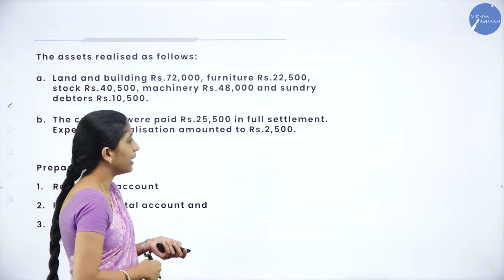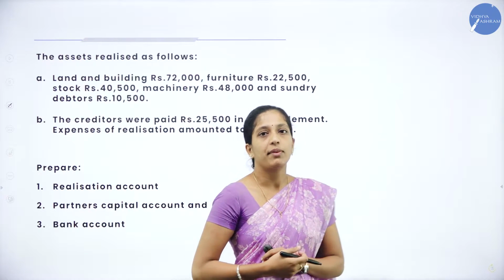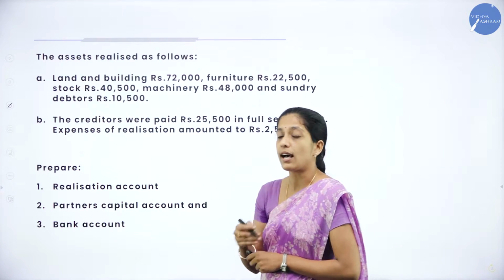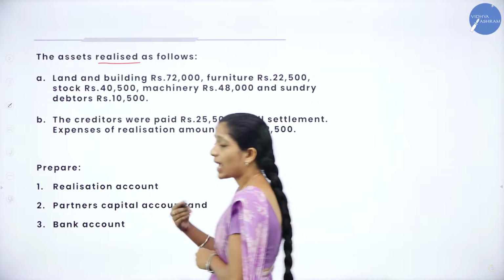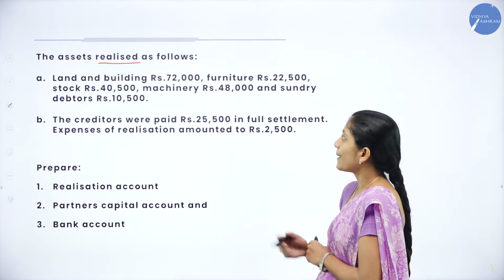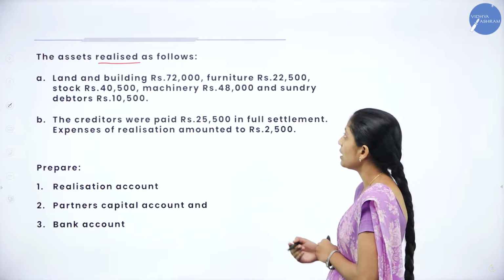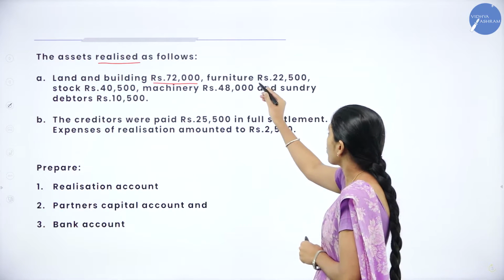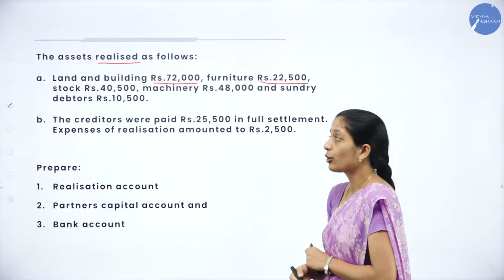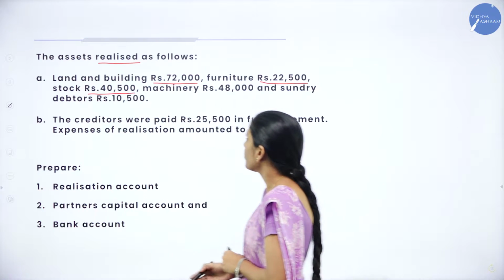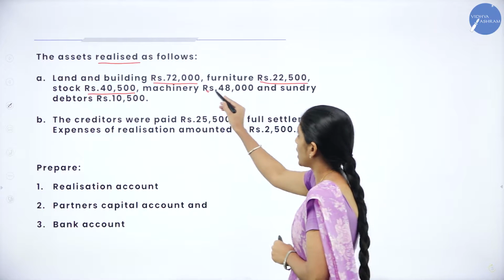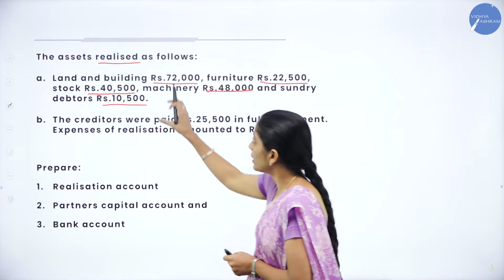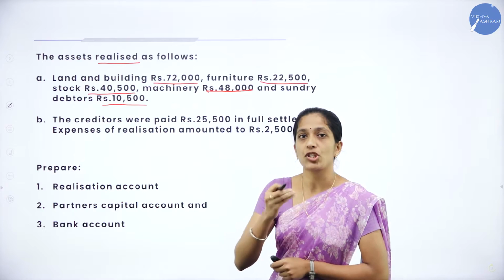Now, go through the adjustments here. What adjustments have they given? The assets realized as follows. In the sense, they have sold the assets and they have given the price at which they have sold. The first adjustment is land and building rupees 72,000. So, they have sold land and building at rupees 72,000. Furniture rupees 22,500. Stock rupees 40,500. Machinery rupees 48,000 and sundry debtors rupees 10,500. So, they have sold all these assets and have given the price at which they have sold.